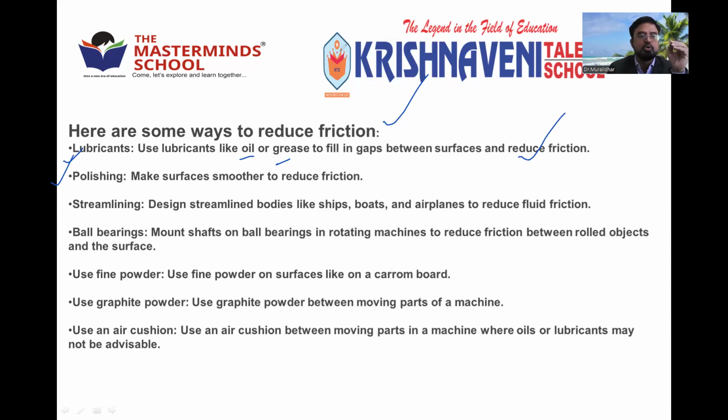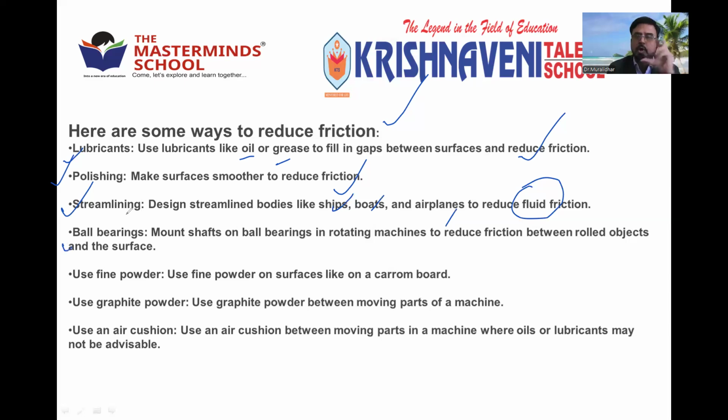Next, polishing. Make surfaces smooth to reduce the friction, although in some cases polished surfaces may be dangerous, as you will slip. But in some cases you need the polished surface. Streamlining: designing, giving a particular shape like fish, aeroplane, cars. Design streamlined bodies like ships, boats, and aeroplanes to reduce the fluid friction, that is the friction of liquids and gases, which can be reduced by streamlining the shape of the body.